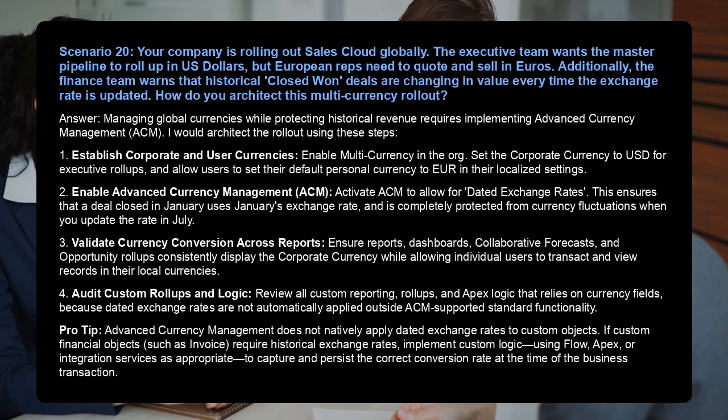2. Enable advanced currency management (ACM). Activate ACM to allow for dated exchange rates. This ensures that a deal closed in January uses January's exchange rate and is completely protected from currency fluctuations when you update the rate in July.